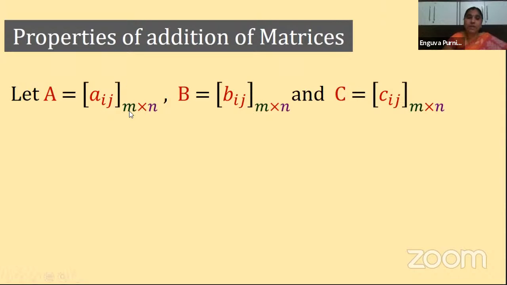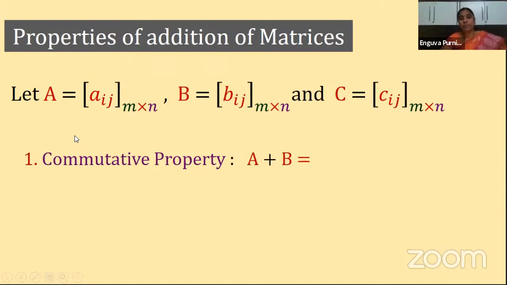If you observe the three matrices, all three I am taking of same order, because as already I told you, whenever you are adding the matrices, the order must be same. Is it clear? So how many matrices you may take? Every matrix should be of same order. Is it clear, children? So now what is the first property we are going to see? First property is commutative property.